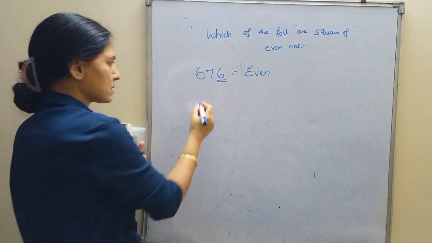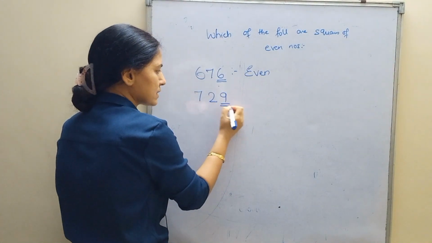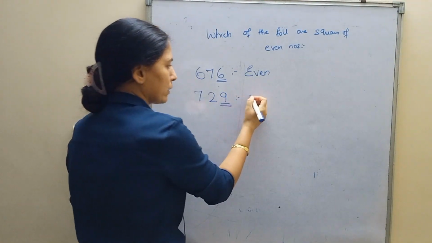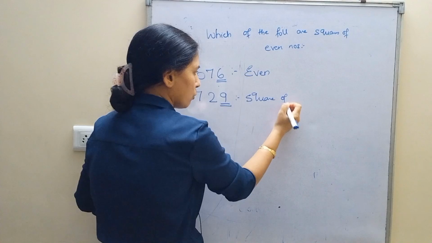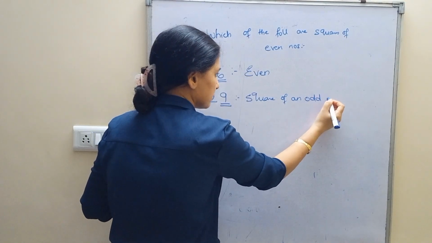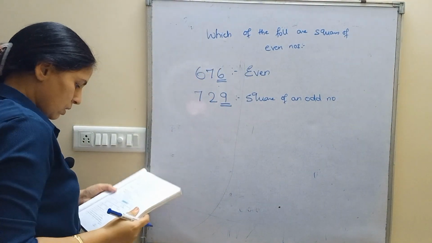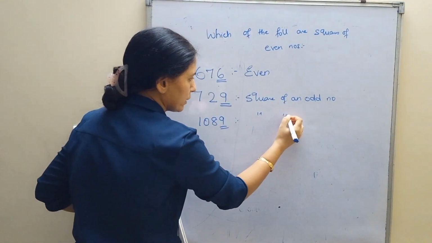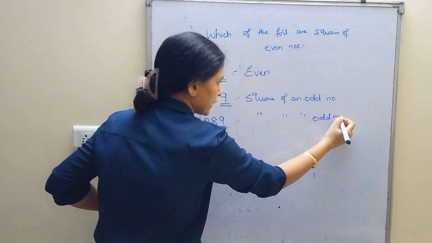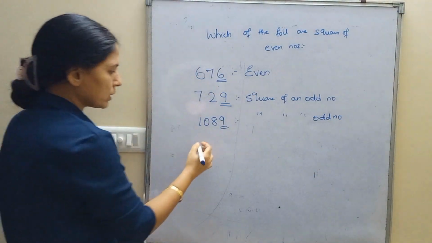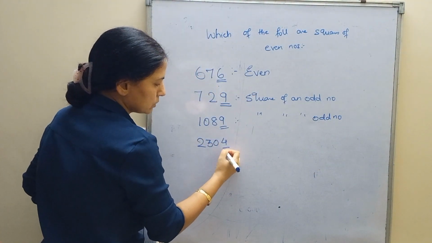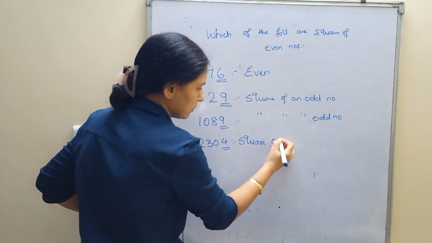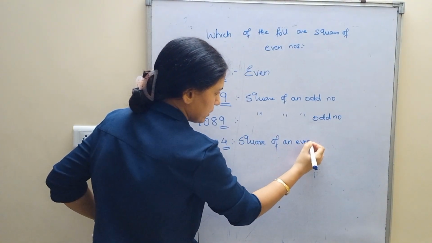Okay. Next is 729. Is this even or odd? Odd. So this is the square of an odd number. Next is 1089. 9 is again an odd number, so it is the square of an odd number. 2304. See students, 4 is an even number, so you will write square of an even number.